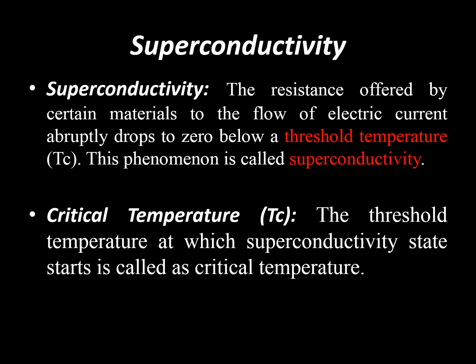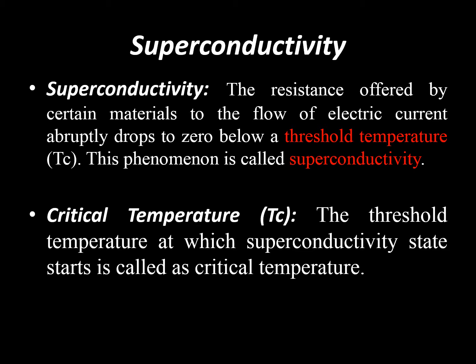So now let's discuss superconductivity. The resistance offered by certain materials to the flow of electric current abruptly drops to zero below a threshold temperature. This phenomenon, where the resistance becomes zero, is called superconductivity. In the case of mercury it was 4.2 Kelvin.